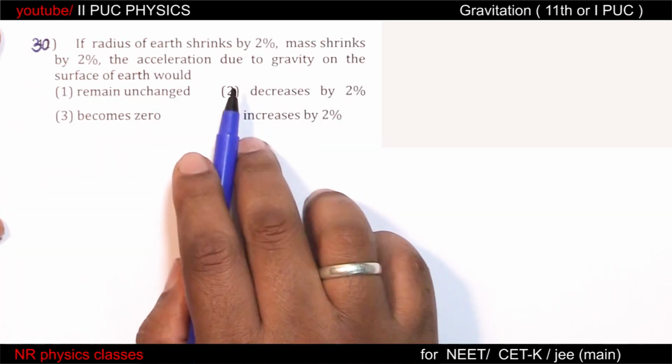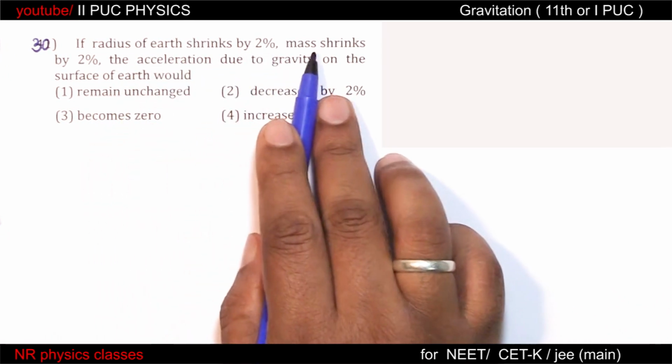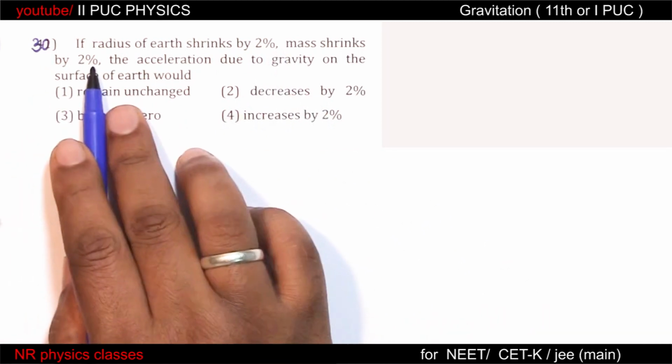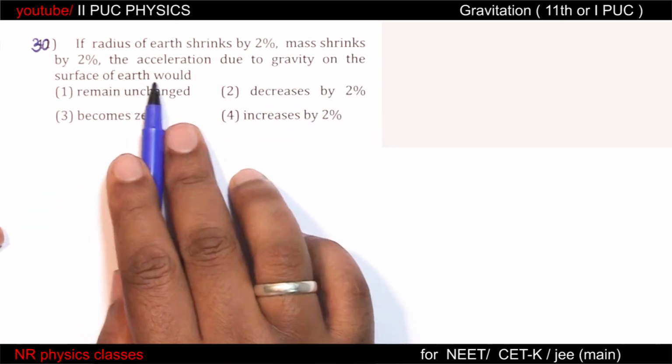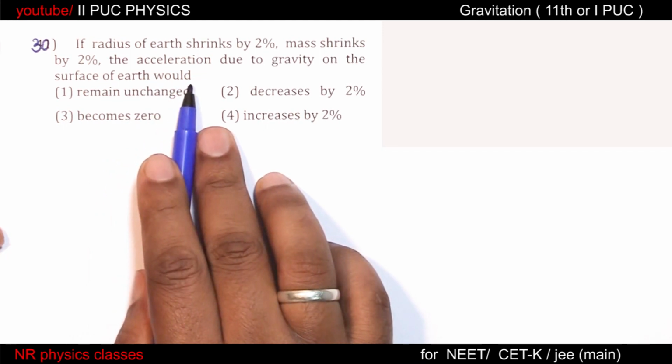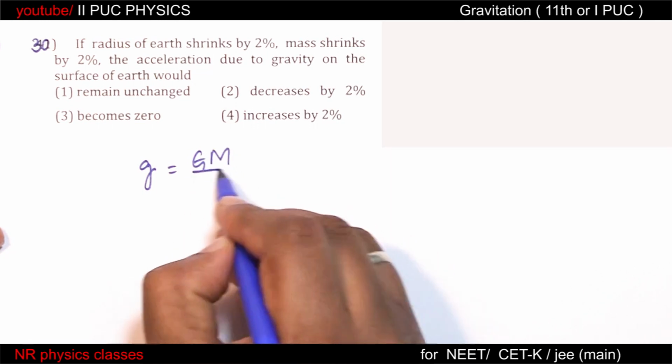Question number 30. If radius of Earth shrinks by 2%, mass shrinks by 2%, acceleration due to gravity on the surface of the Earth would. Small g equal to GM by r square.